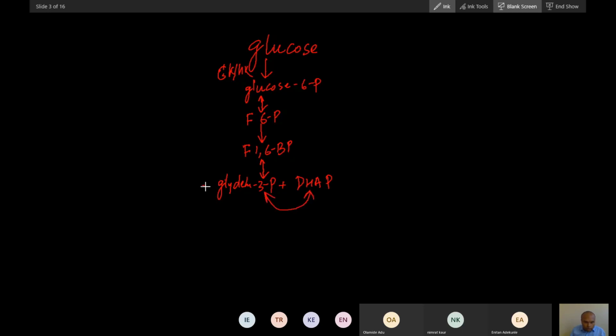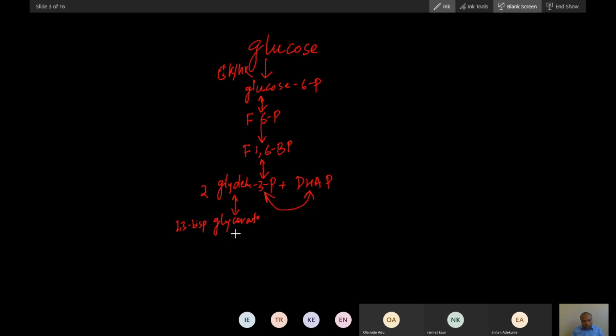So ultimately there will be 2 glyceraldehyde 3-phosphate. This glyceraldehyde 3-phosphate will now convert into 1,3-bisphosphoglycerate. This is also a reversible reaction.